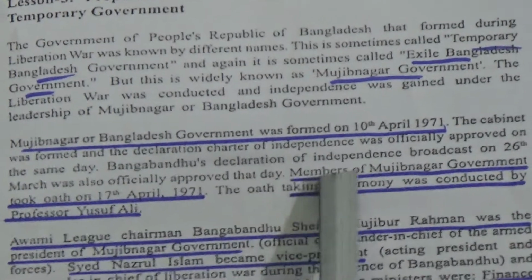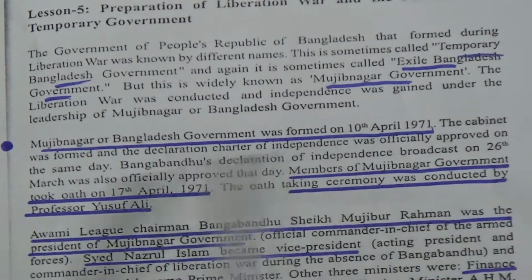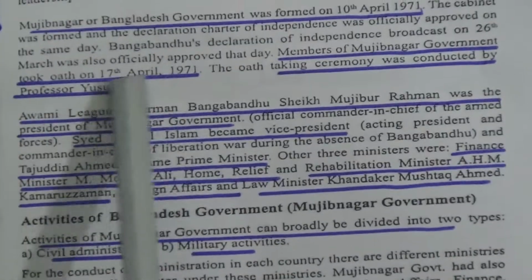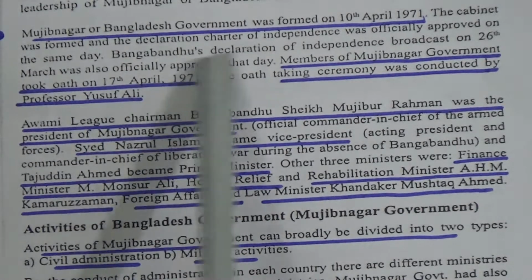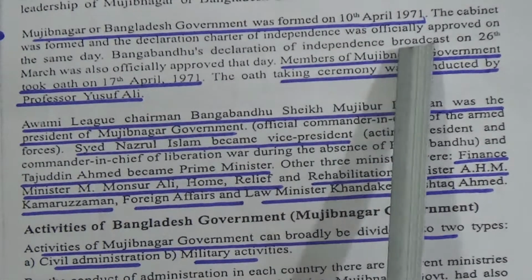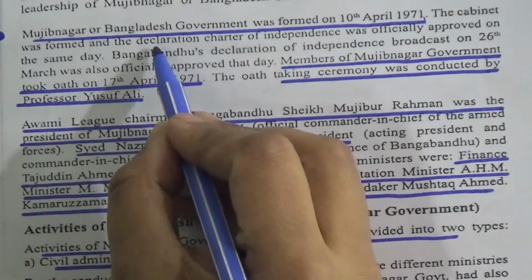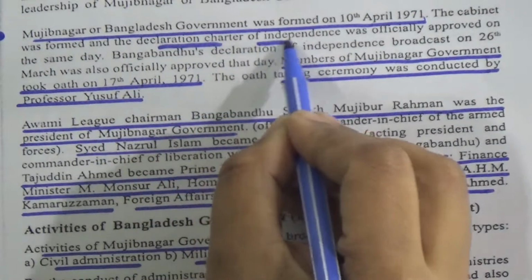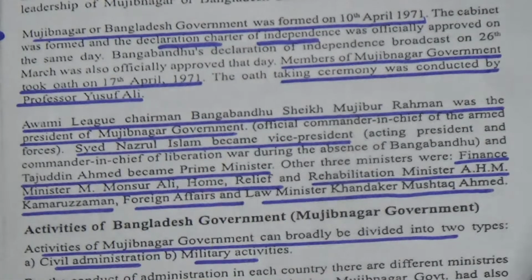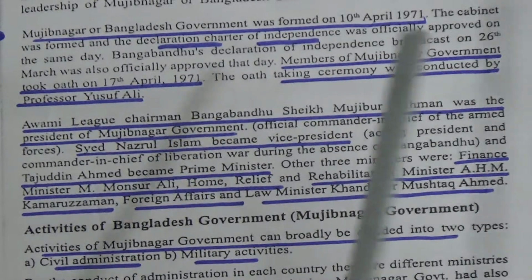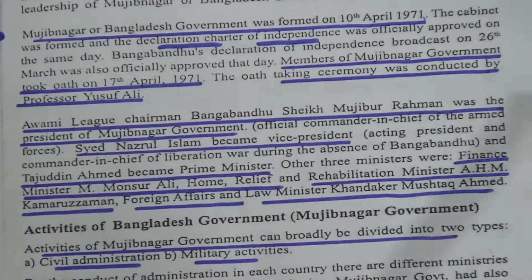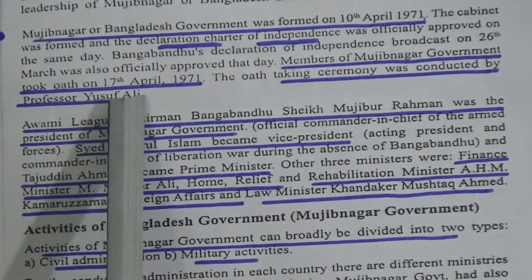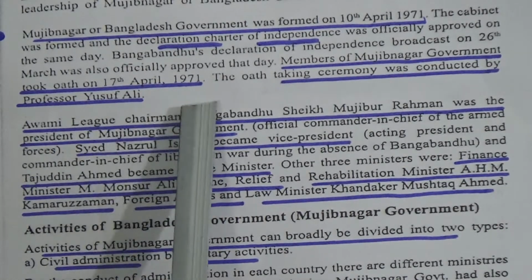Bangabandhu's declaration of independence broadcast on 26 March was officially approved that day. The members of the Mujibnagar government took oath on 17th April 1971.